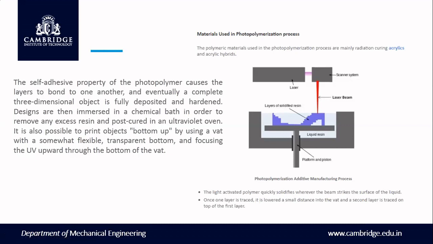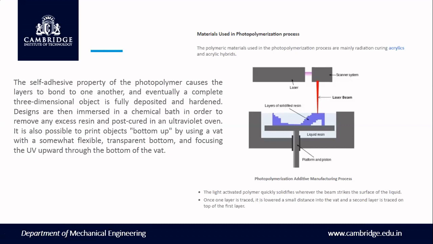The hardened designs are then immersed in a chemical bath in order to remove any excess resin, and post-cured in an ultraviolet oven. Because it's a resin, after all, you have to remove the excess, and that curing has to be done.